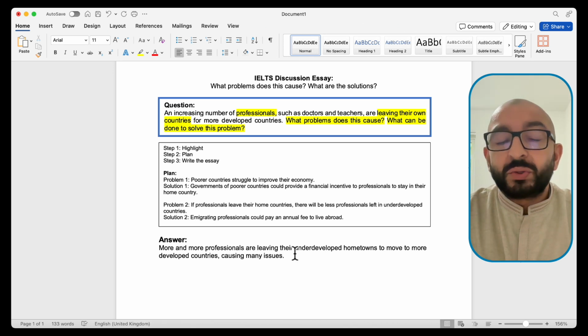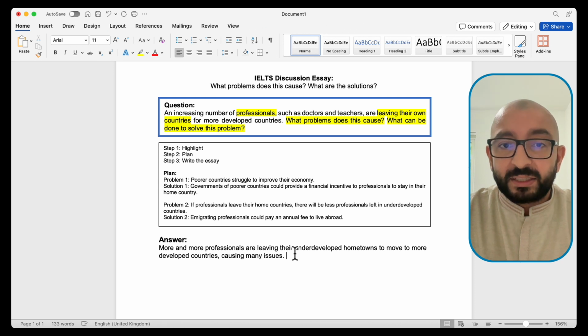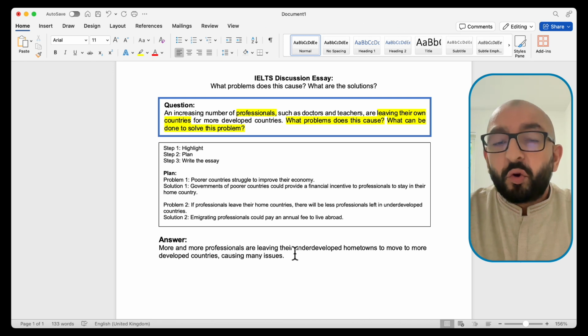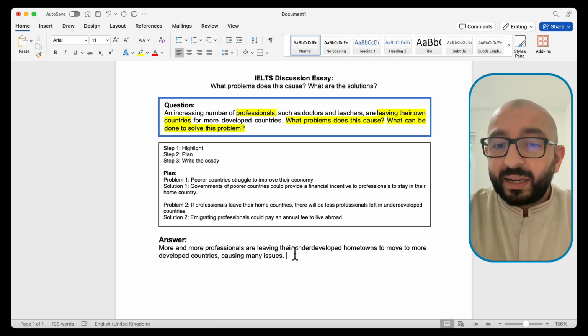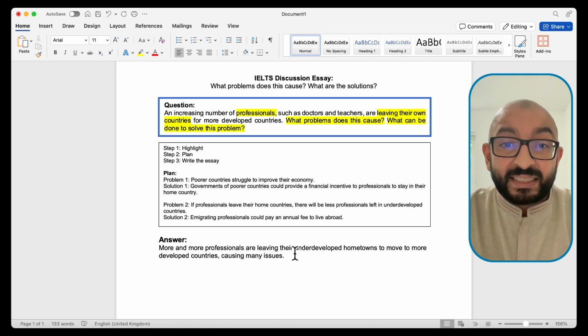Now we will move on to the second and final sentence of our introduction paragraph. And in this sentence, all we need to do is tell the examiner what we will do in this essay. So we can write something like this.